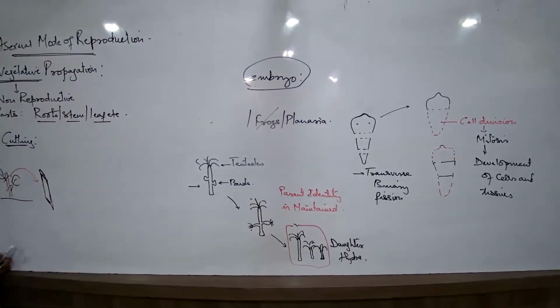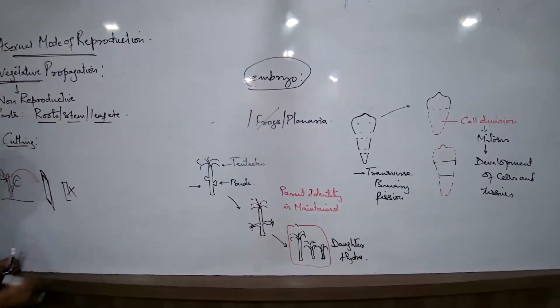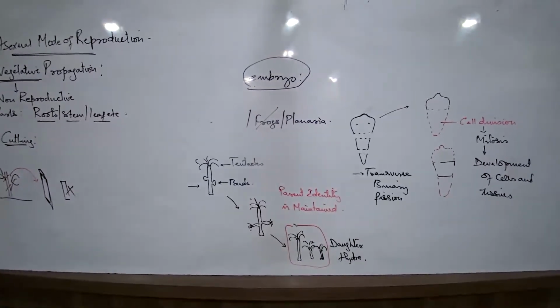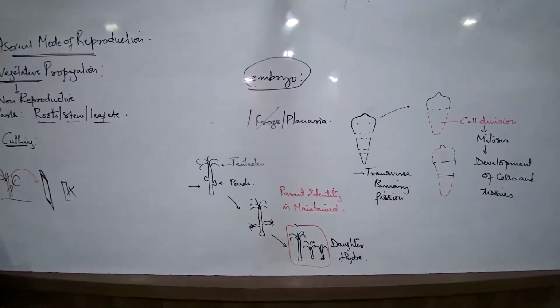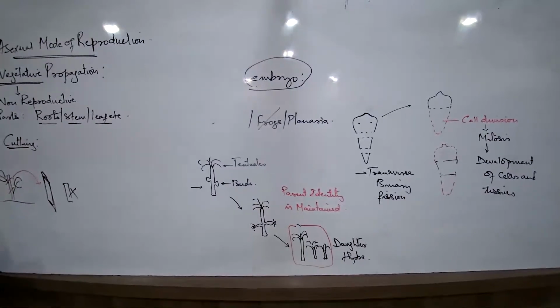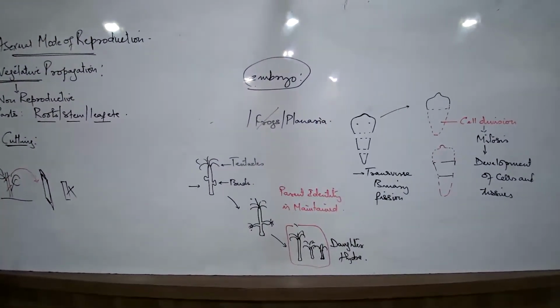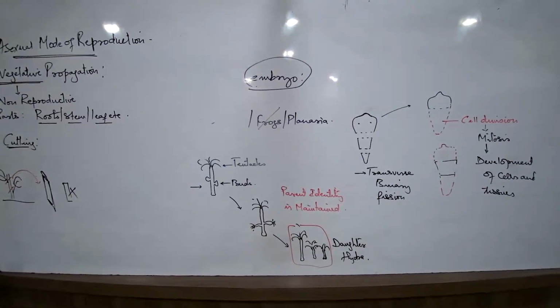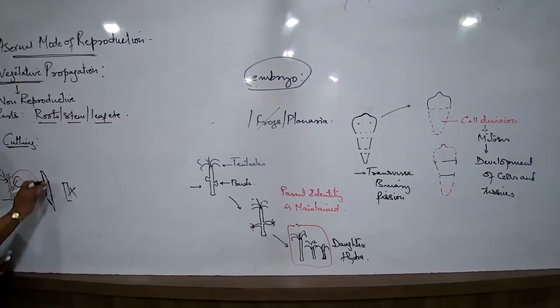The stem cutting should be something like this. The stem cutting cannot be this way. This is wrong. Why the stem cutting? If at all you have come across any gardener, if at all you have seen a gardener putting the stem, you always see that the gardener would always slash the stem obliquely. और जो stem cutting है वो लगभग इस तरह का होना चाहिए. Can you tell me why?